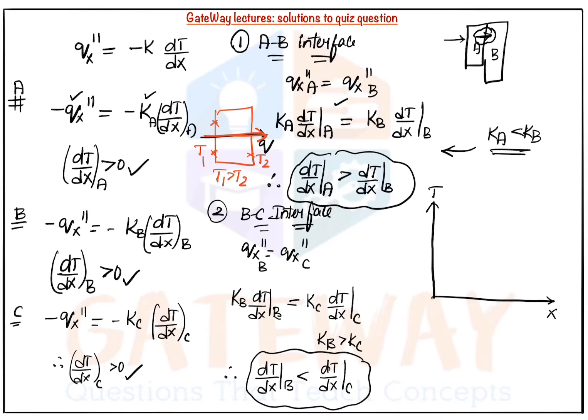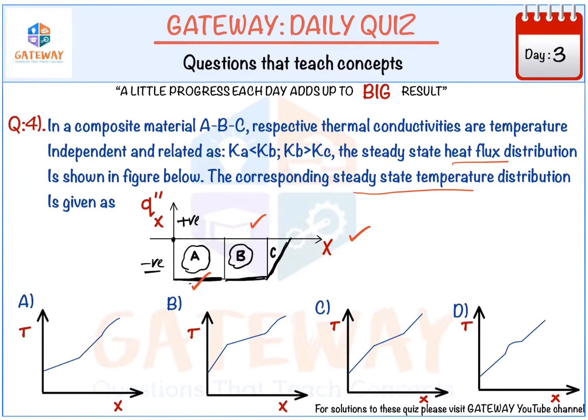That is, the temperature T1 should decrease in a linear fashion for keeping the heat flux constant. So whenever the heat flux is constant, see here the heat flux is constant, here the heat flux is constant, but here the heat flux is linearly varying. So when heat flux is constant, the temperature distribution is a linearly varying quantity, and here also the heat flux is constant, so the temperature distribution is a linearly varying quantity.